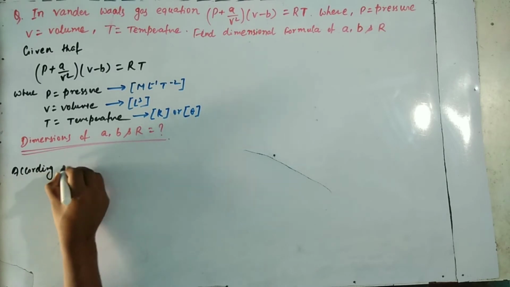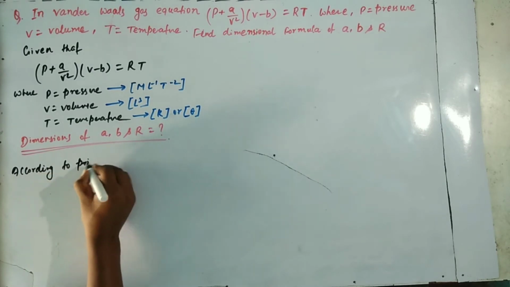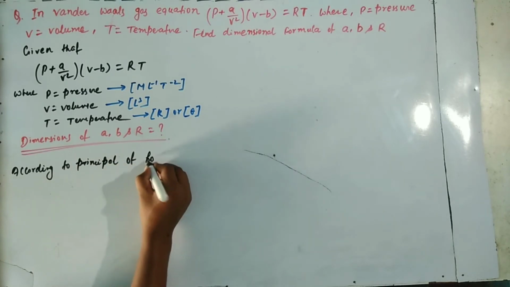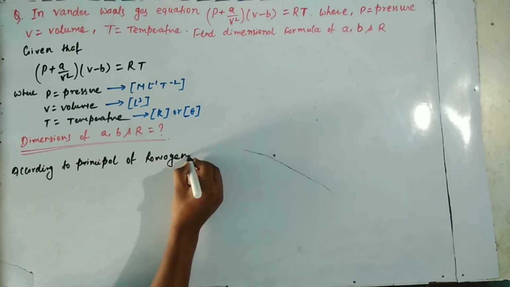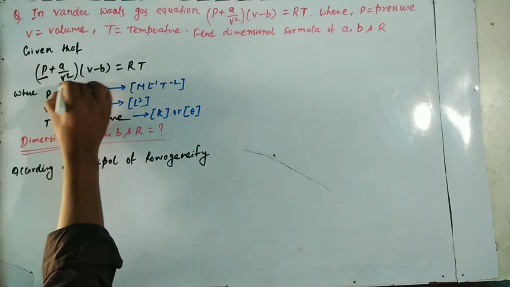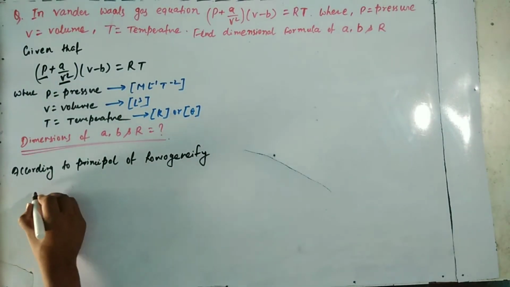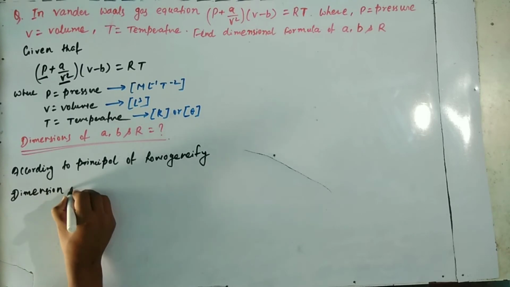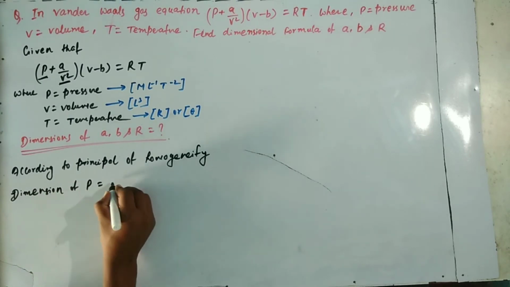Now, according to the principle of homogeneity, the terms P and A/V² are two terms being added, so their dimensional formulas are the same. That is why both terms are added.